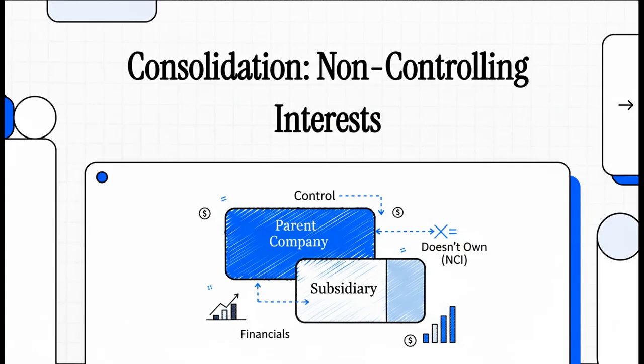All right, let's talk about something you see all the time in the corporate world, but maybe don't think about the accounting for. A company buys another, but not 100% of it. What happens to that leftover piece? That's what we're here to unpack. It's called the non-controlling interest, or NCI, and we're going to break down exactly how to account for it.